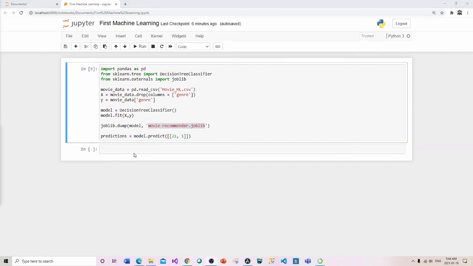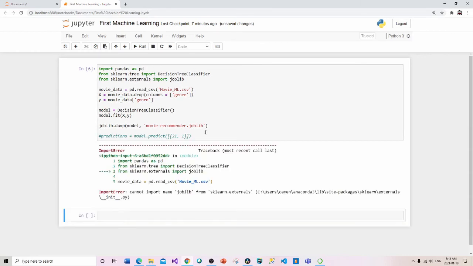Okay, so temporarily, I'm going to comment this out because at this point, I don't want to make a prediction. What I want to do is basically train this data set. And once it's trained, I want to dump it into movie recommender.joblib. Okay, so let's go ahead and run this. And you can see I have this error.